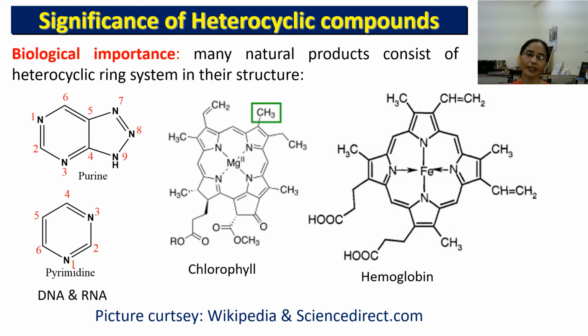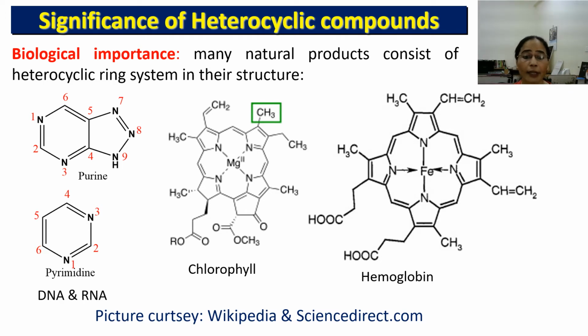Now come to the significance of heterocyclic compounds. Some of the heterocyclic compounds are very important in our living system. Some of them I have shown in the slide.